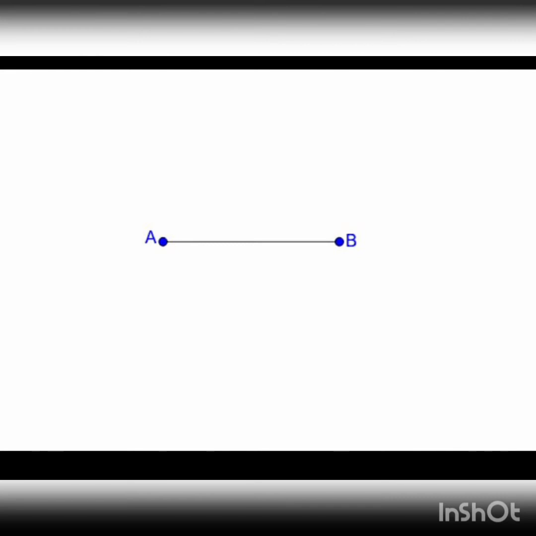Now, the line segment has 2 endpoints. It can be measured because of the 2 endpoints. The line segment is denoted by AB or BA.